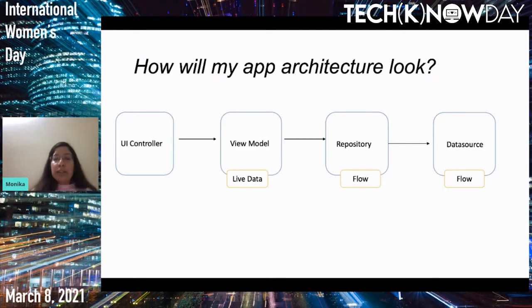So for this purpose, we have flow in our repository, and the view model makes a call to the repository method. It gets the flow stream and collects it, and then either we can update the live data values and propagate them to our UI layer, or we can maintain a state flow, and once the state updates, it can be collected in the UI. So in your view model layer, you can use either live data or flow.